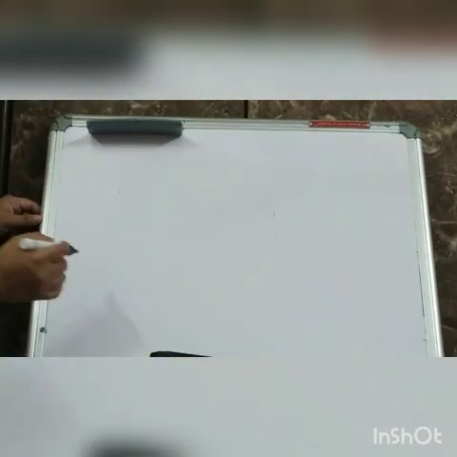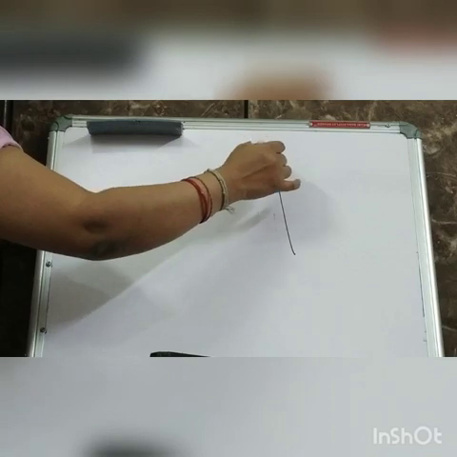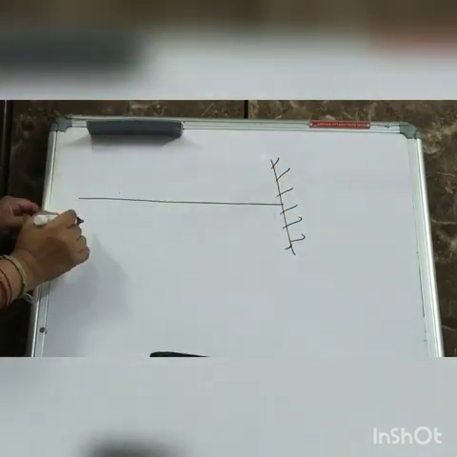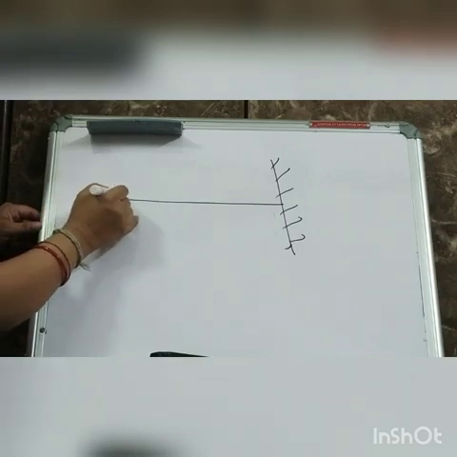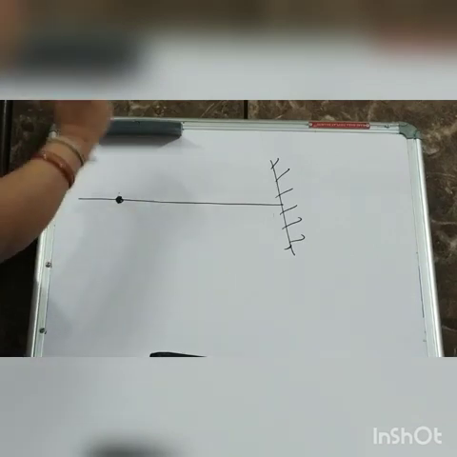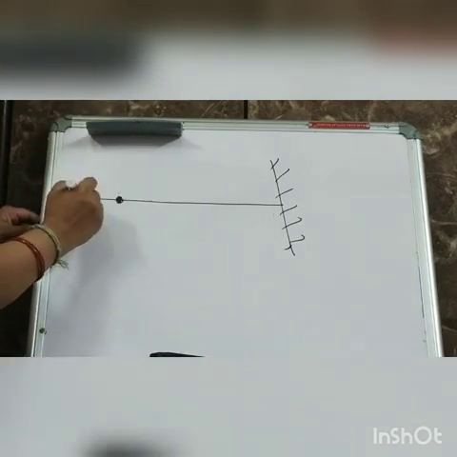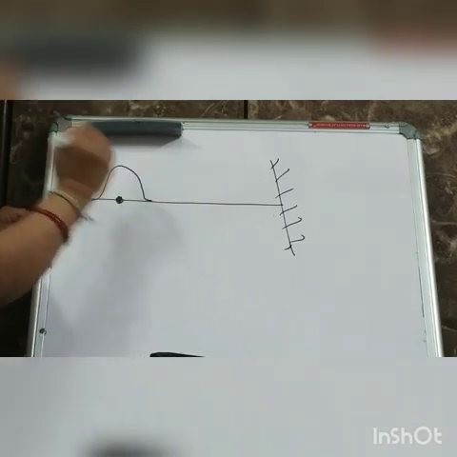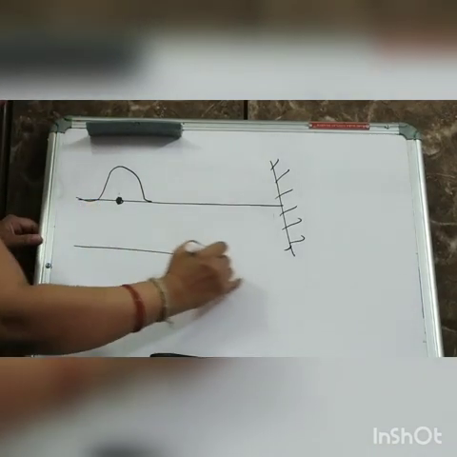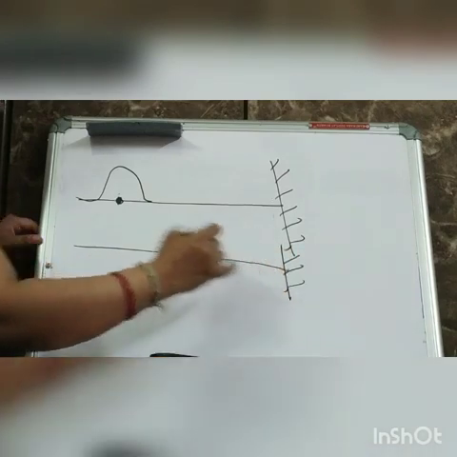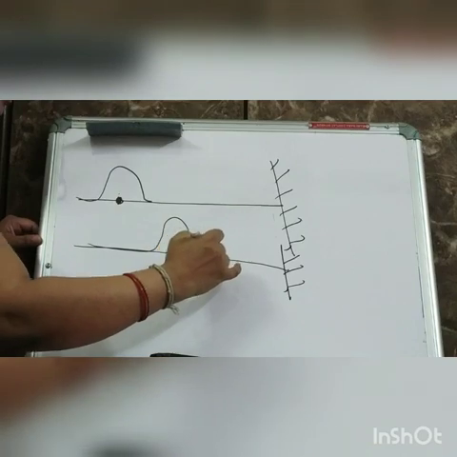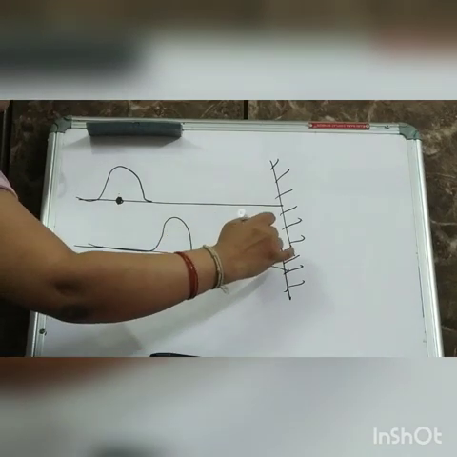We take a rope tied at one end, mark a red dot on the rope and give a jerk to the rope. So you will see a hump like this. After some time, you will observe this hump travels from here to here. Subsequently, the hump travels from here to here. Now it will reach over here.